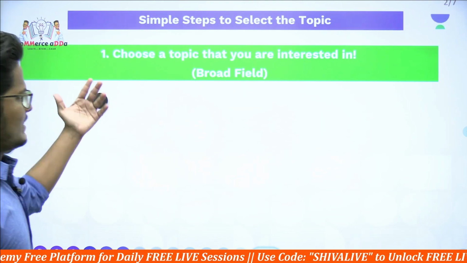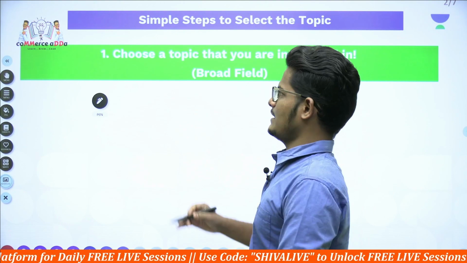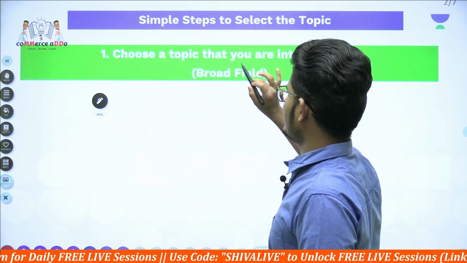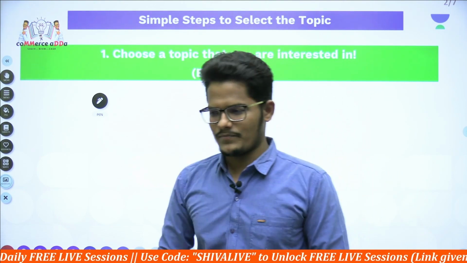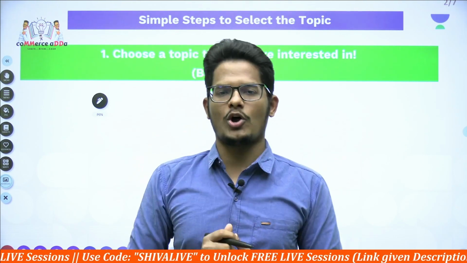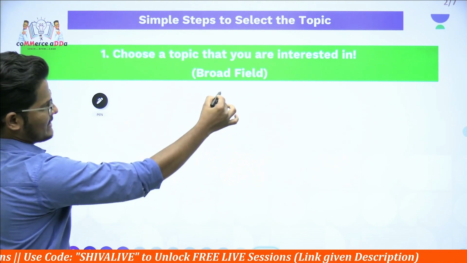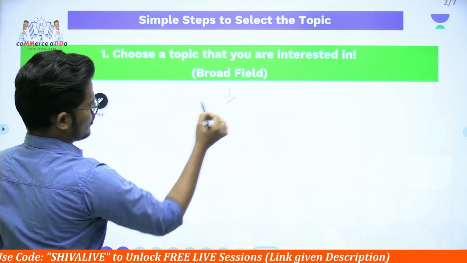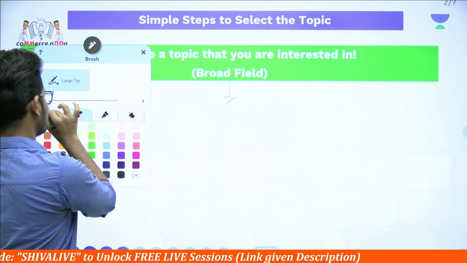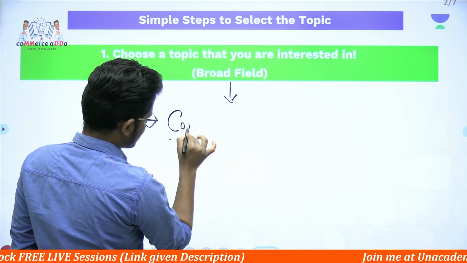If you look at step number 1 in the selection of the research topic, step number 1 is to choose a research topic that you are interested in. First and foremost, you need to select your broad area. What do you mean by broad area in your research? Let me take an example here. Suppose you belong to commerce.